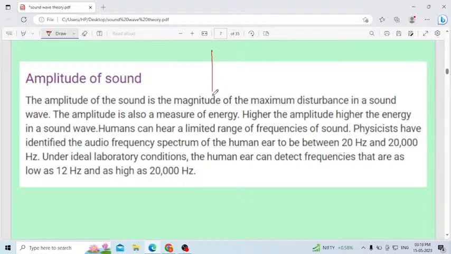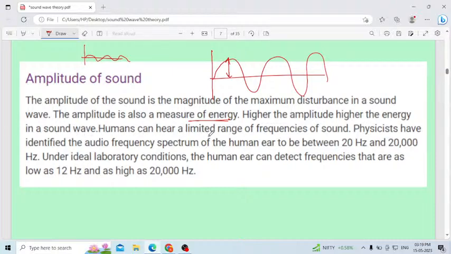The amplitude of a sound wave is the height of the wave. When you consider the wave like this, the height of the wave is the amplitude. In simple words, the amplitude of a sound is the magnitude of the maximum disturbance in the sound wave. The amplitude is also a measurement of energy. Higher amplitude means more energy, and lower amplitude, like this, means less energy. Higher the amplitude, higher the energy in the sound wave.